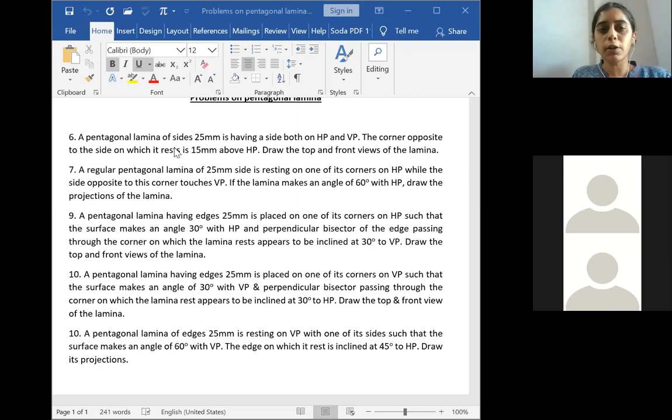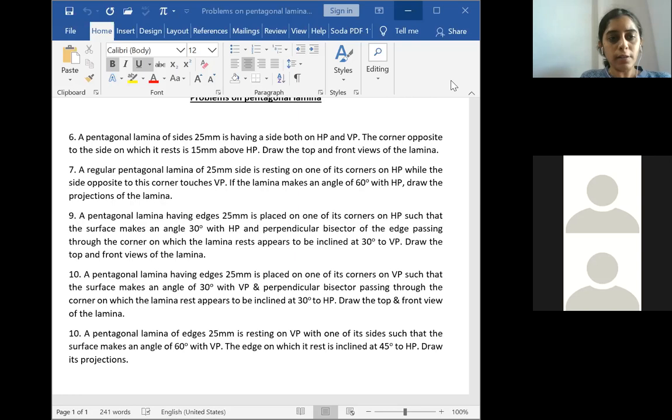First it was resting on one of its sides. Now we have to show the problem resting on one of its corners. And even in this case, inclination with respect to VP is not given, only with respect to HP is given. This is extra data which has been given, which is not used here. So please don't add this. There is some modification in the question what we have to do.